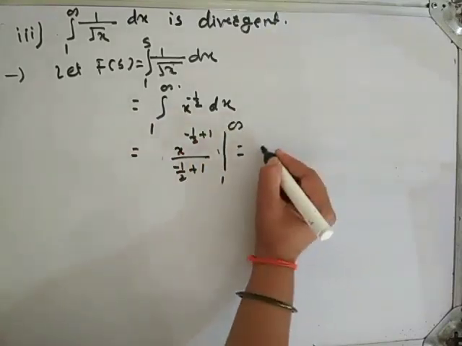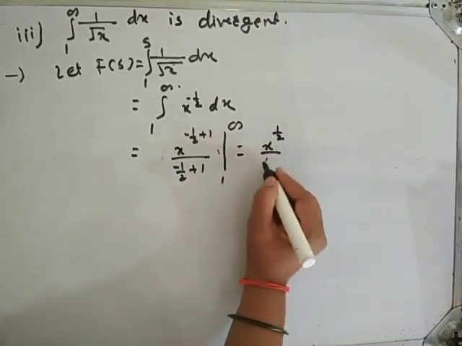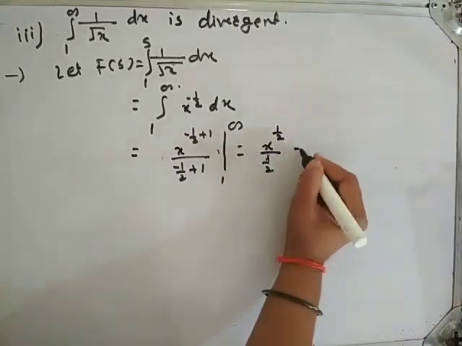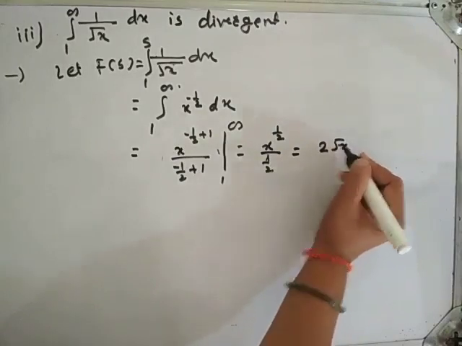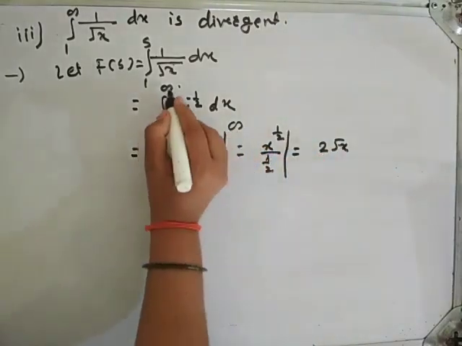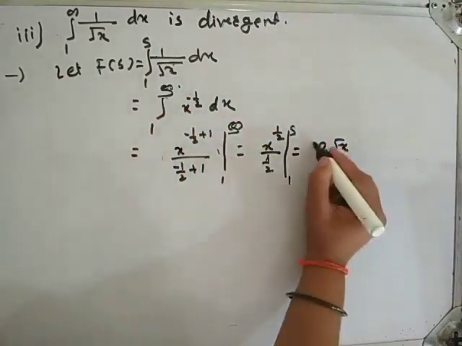Okay, this is nothing but x raised to 1 by 2 upon 1 by 2. This is nothing but 2 into root x.